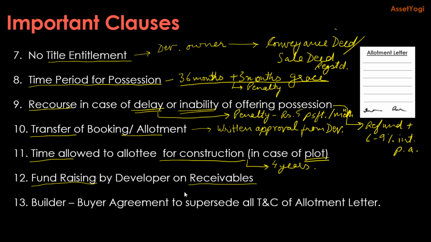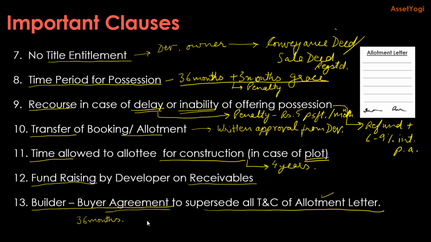Now another important thing to note here is, this may not be part of the allotment letter, but you should know that once you sign the builder buyer agreement, which will be much more detailed than the allotment letter, this agreement will supersede all terms and conditions of the allotment letter. Now why am I saying this? Suppose the developer has promised to deliver the project in 36 months from the date of signing the allotment letter.